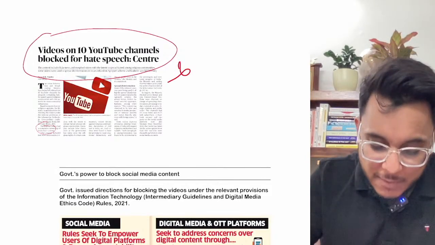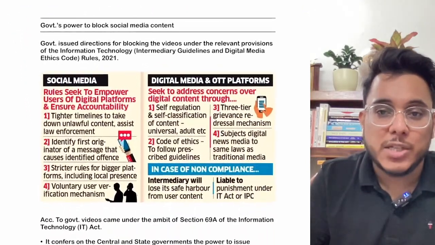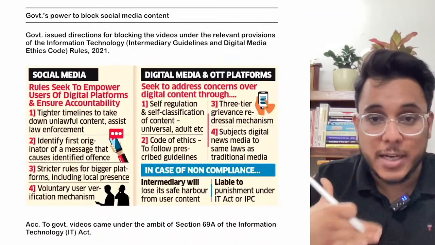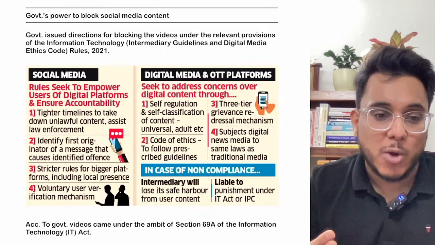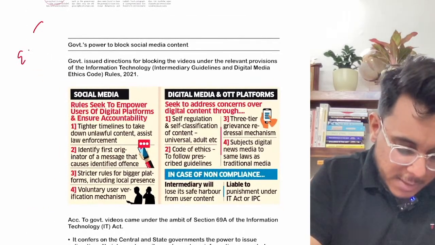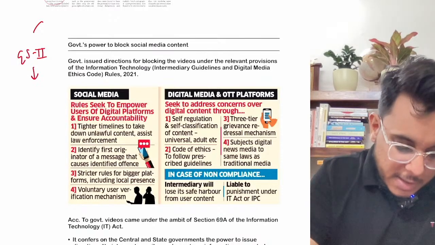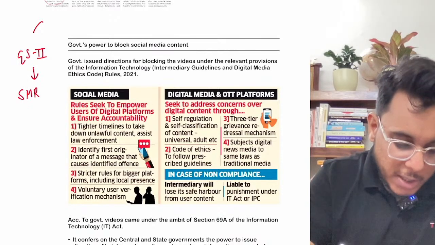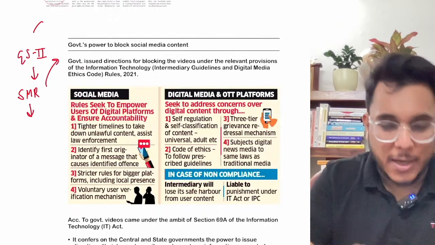But academically what is important, we need to understand how or what provisions the government is using to block social media content. Does the government have power in that particular direction or not? So in this direction we'll see with respect to GS paper number 2, social media regulations, GS paper number 2. Fine, we'll see this particular article.